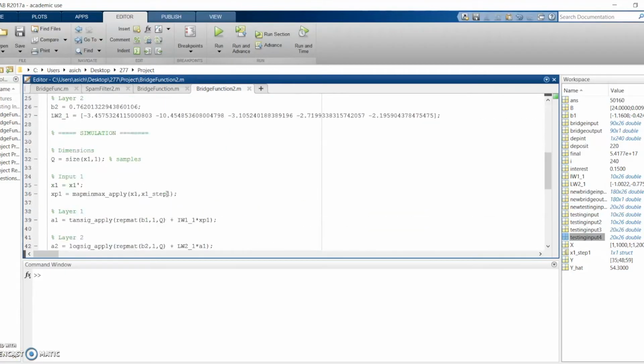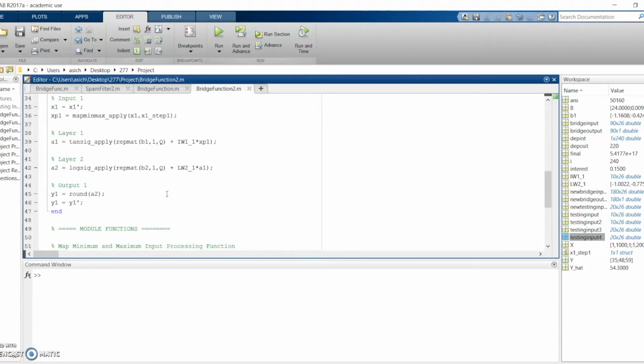This is our neural network. Instead of outputting a percentage of whether they should tell the public or not, we are outputting a 0 or a 1, and that is because of this line of code right here. If it is below a 0.49, it will output a 0, and if it is above a 0.5, it will output a 1.